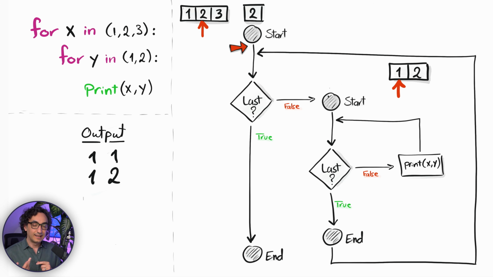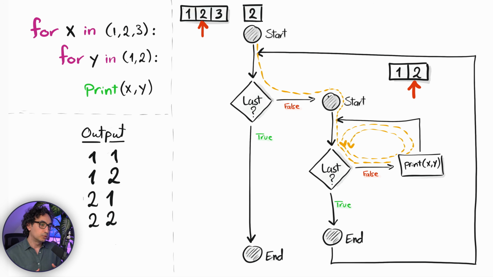It's gonna be 2, and guess what? 2 is not the last item of the outer loop. That's why it's gonna go and start again completely the inner loop. So the inner iterator is gonna answer with 1, and you will have in the print now x equal to 2, because the outer loop has the value 2, and the y is 1, so you will have 2, 1, and then the next value 2, 2, and the inner loop is gonna be done.